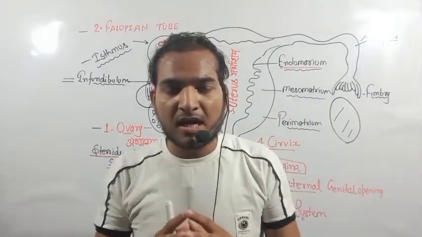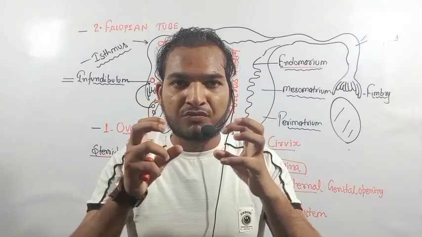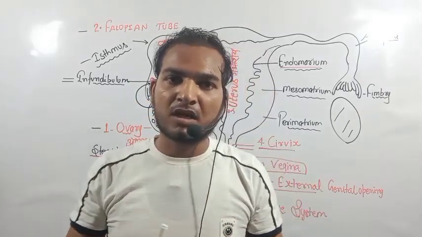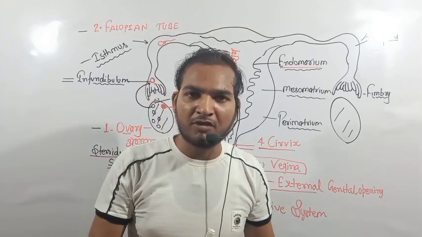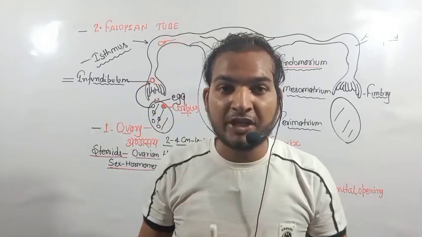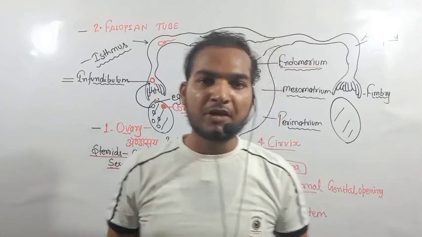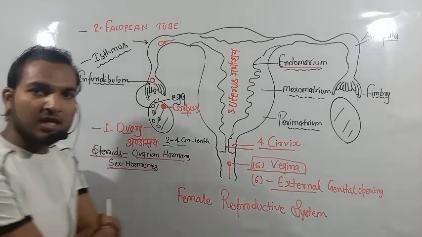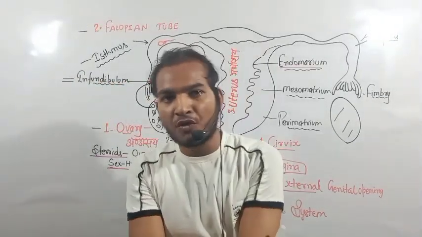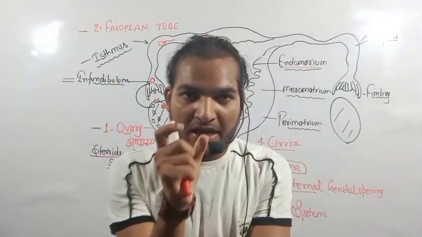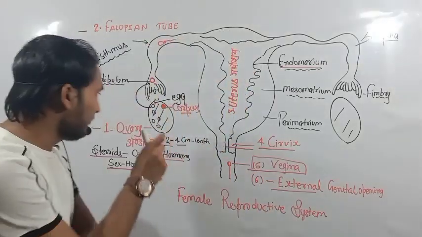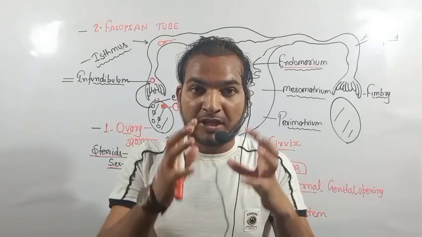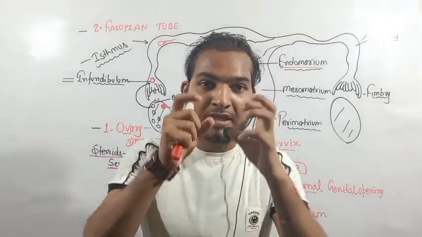The ovary has a large number of small particles like cells, which are called Graafian follicles. Graafian follicles are found in 3 stages: first is the primary follicle, second is the secondary follicle, and third is the mature Graafian follicle. The mature Graafian follicle present within the ovary has a mature egg.